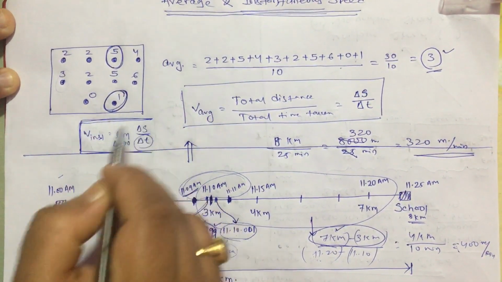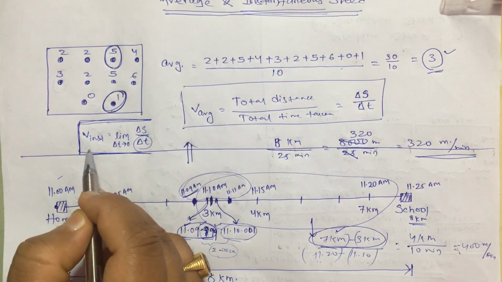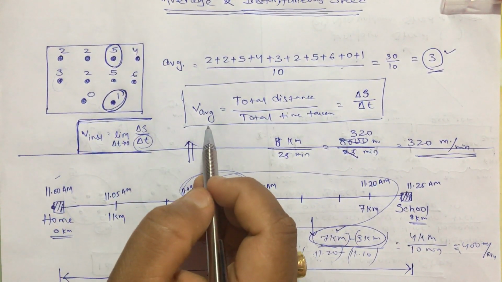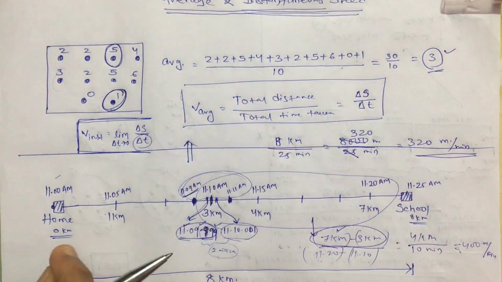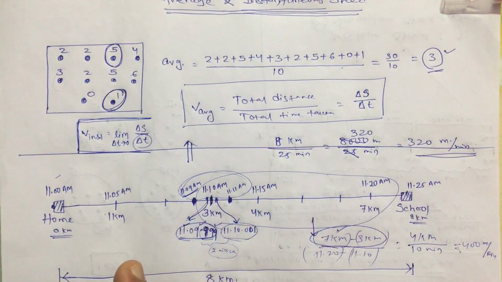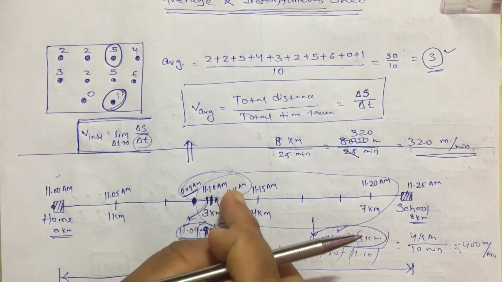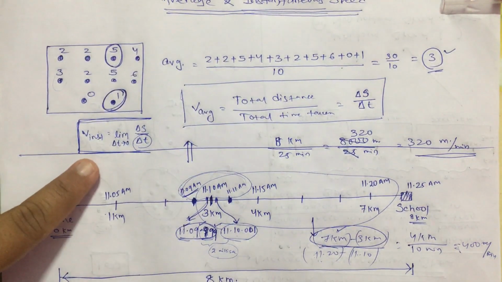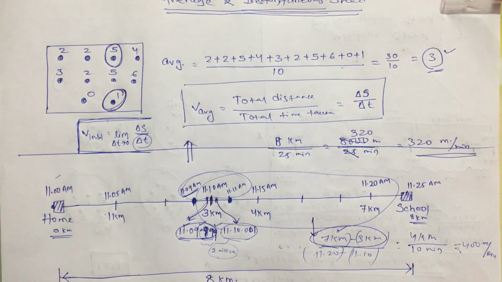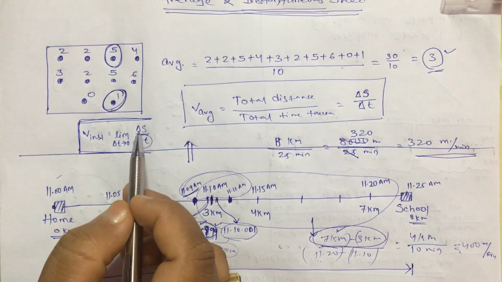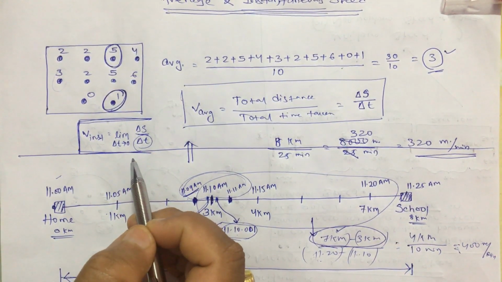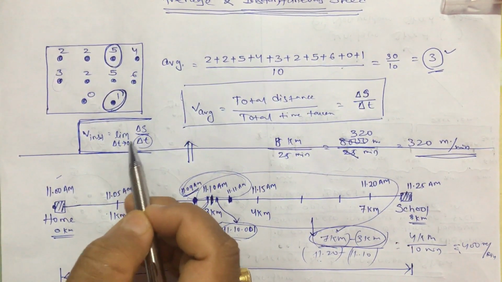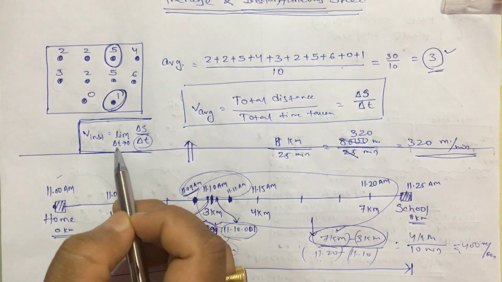This means finding the instantaneous speed at a particular time. Remember, average speed is always calculated between two times, between 11 and 11:25, between 11:10 and 11:20, between 11:09 and 11:11. So two times should be given to calculate average speed, but the instantaneous speed must be calculated at a particular instant. And how to calculate that? You do the same thing, delta s by delta t, change in distance divided by change in time, but when the time interval is very small, or tends to 0.